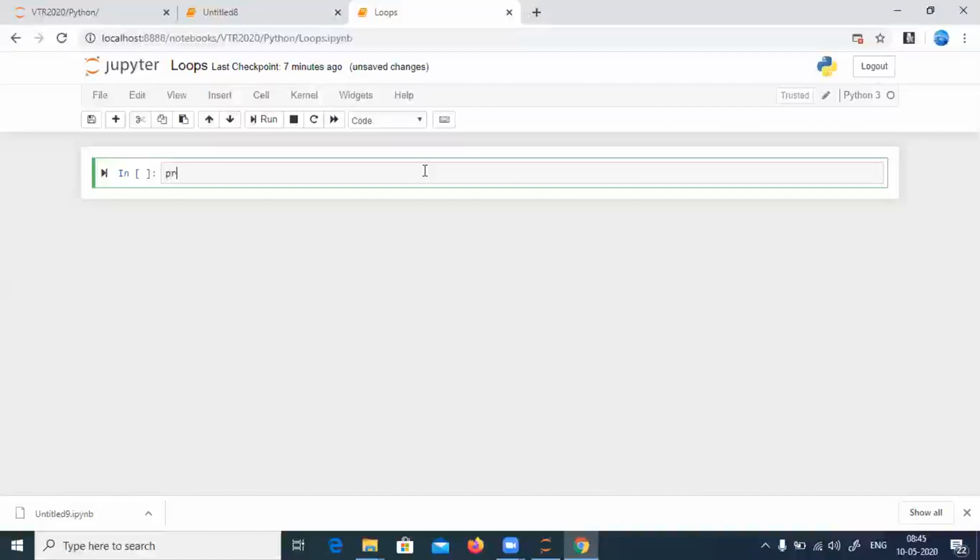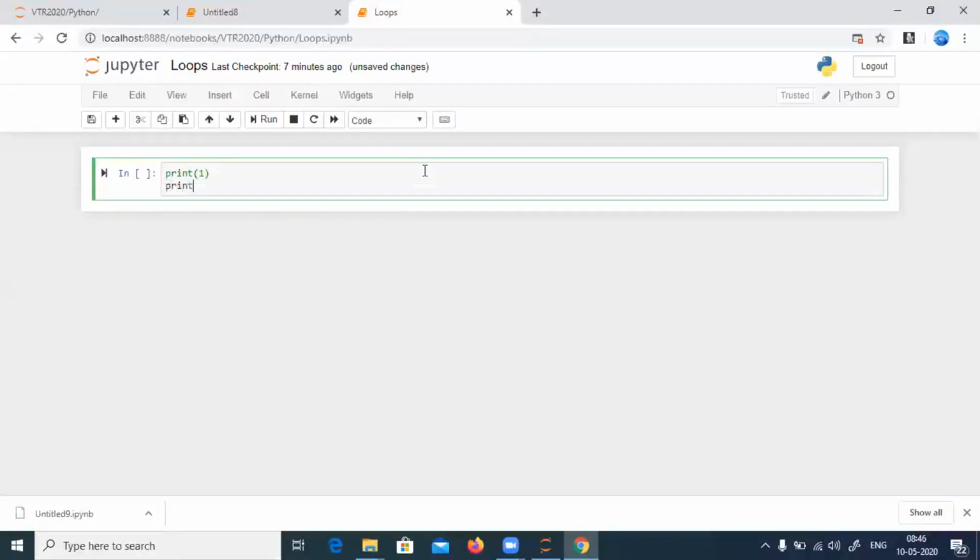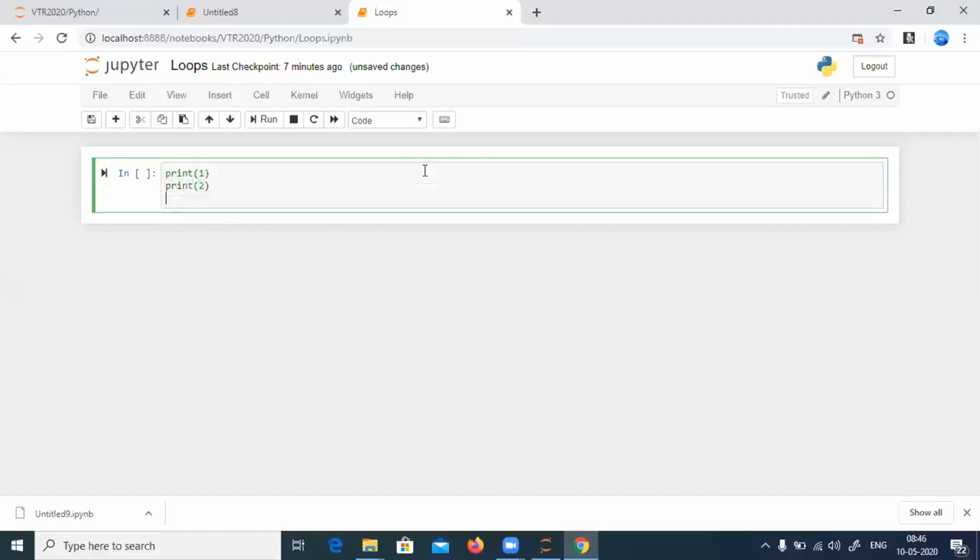What I will do as of now, I will do something like this. Print 1. Okay, then I say print 2. Okay, then I say print 3. Okay, 100, right? I can take around 5 minutes and say print 1, print 2, print 3, print 100. Assume that I'll ask you to print numbers from 1 to 1000. That time I can't keep on printing print 1, print 2, print 3, print 4, print 5. So I must have some solution for it.